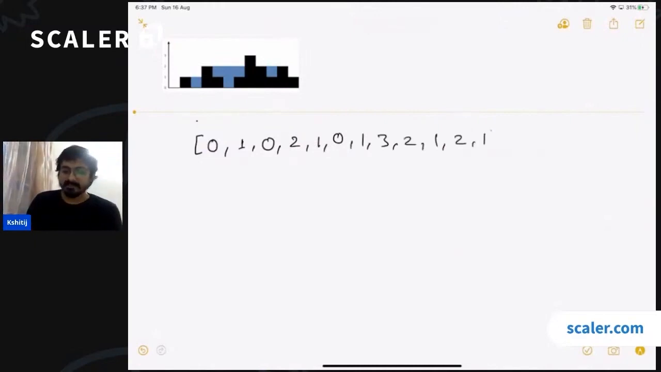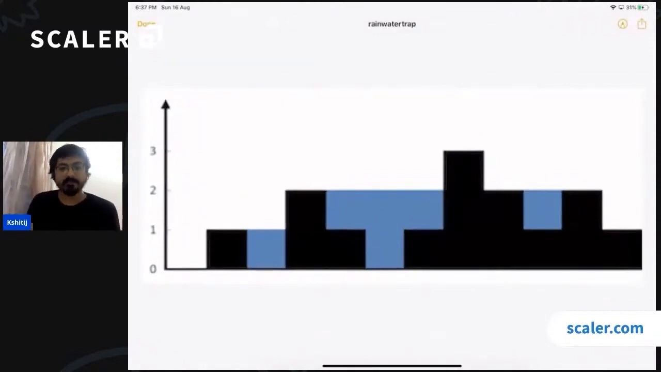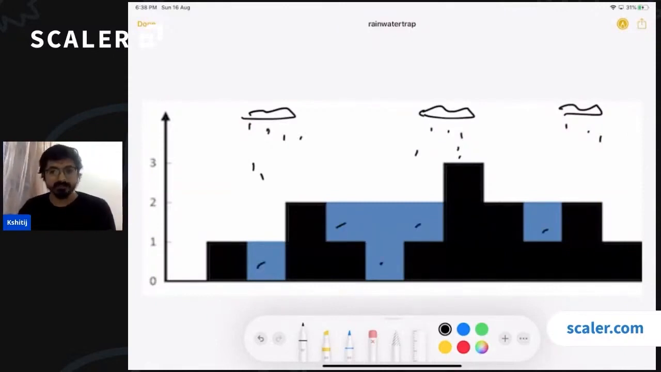Now you can see this picture. These black bars are the buildings, and it's raining heavily in this city. So you have some clouds, not so good looking clouds, but yes, there are clouds. Because of the rain, some water is being trapped between the buildings. So given the heights of the buildings, you have to identify the total amount of water being trapped between these buildings. Is the problem making sense?